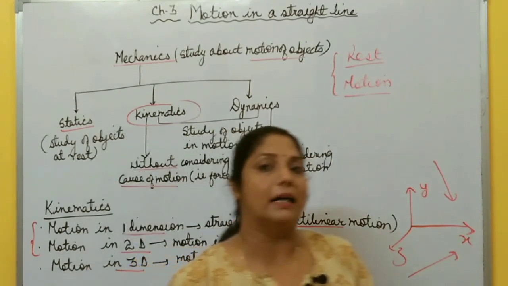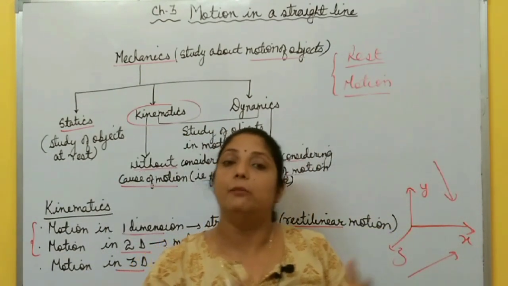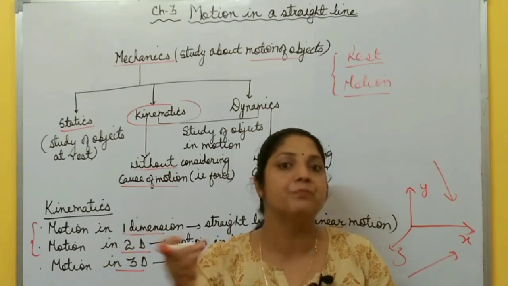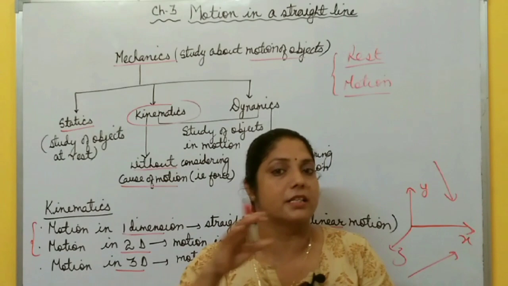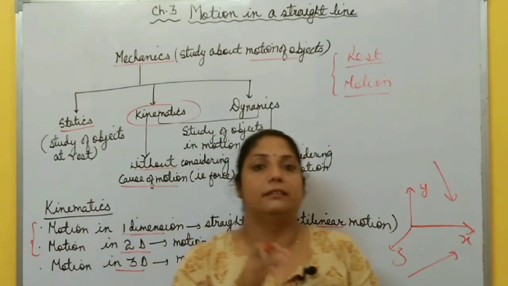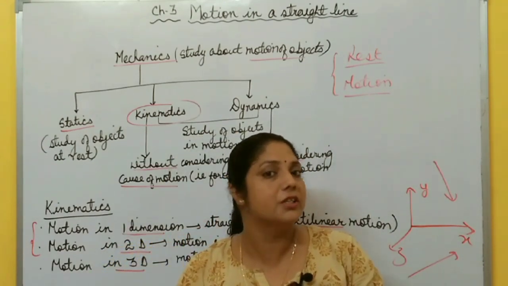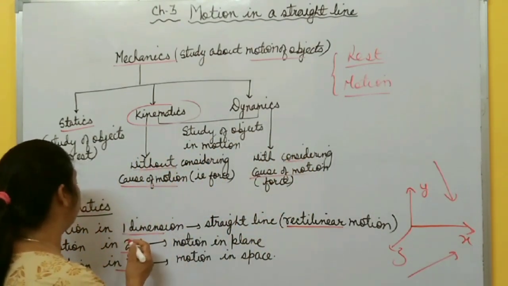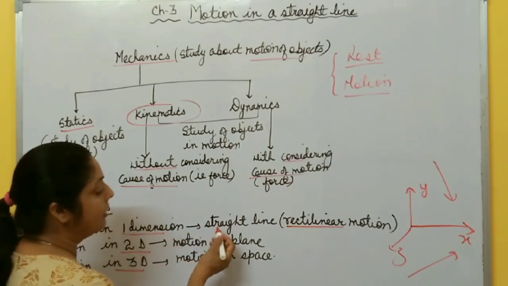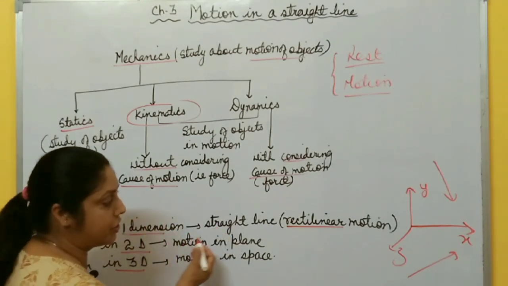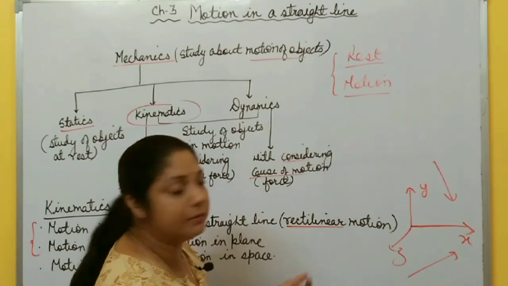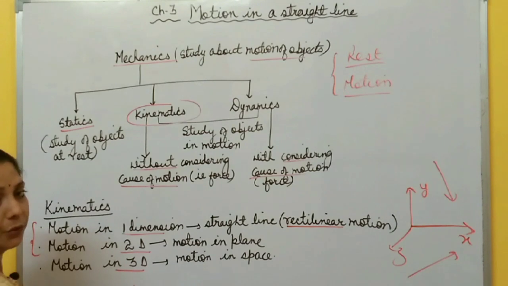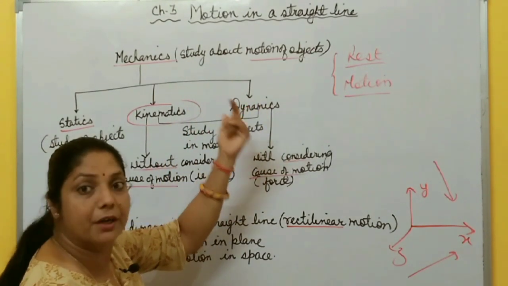On the basis of the path followed by the object, motion is again divided into different types, like rectilinear motion when the body moves in a straight line, circular motion when the body moves in a circular path, then oscillatory motion, to and fro motion is called oscillatory motion. So no need to discuss that. You must only know about the motion in a straight line. It means motion in one dimension, and that is also called rectilinear motion. Linear means straight, right?